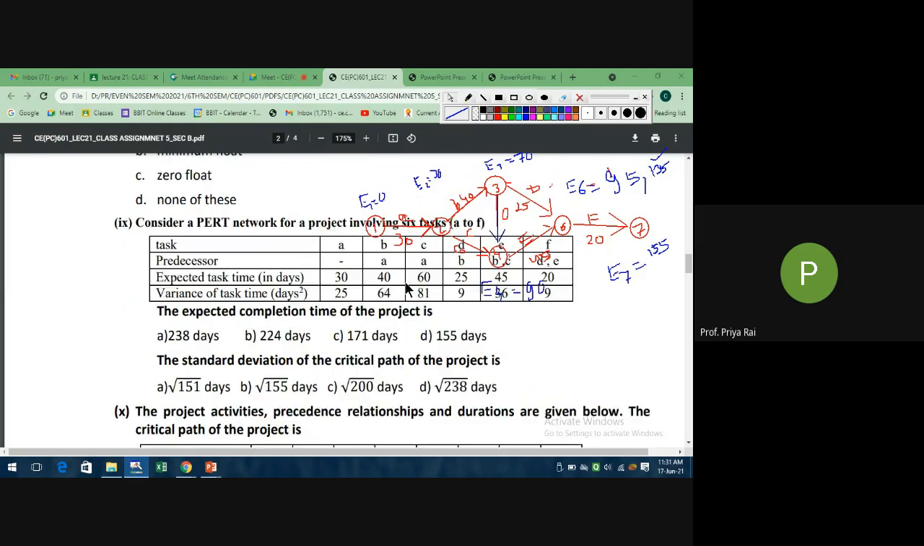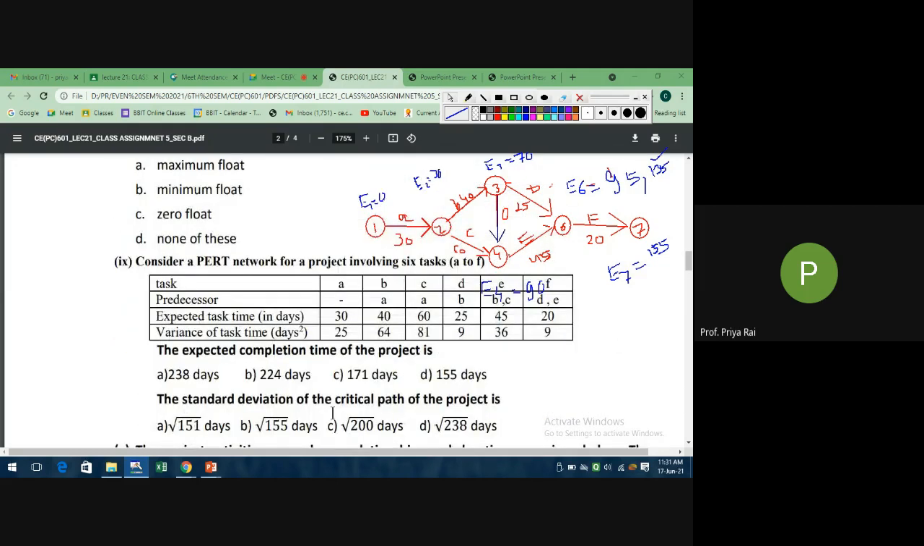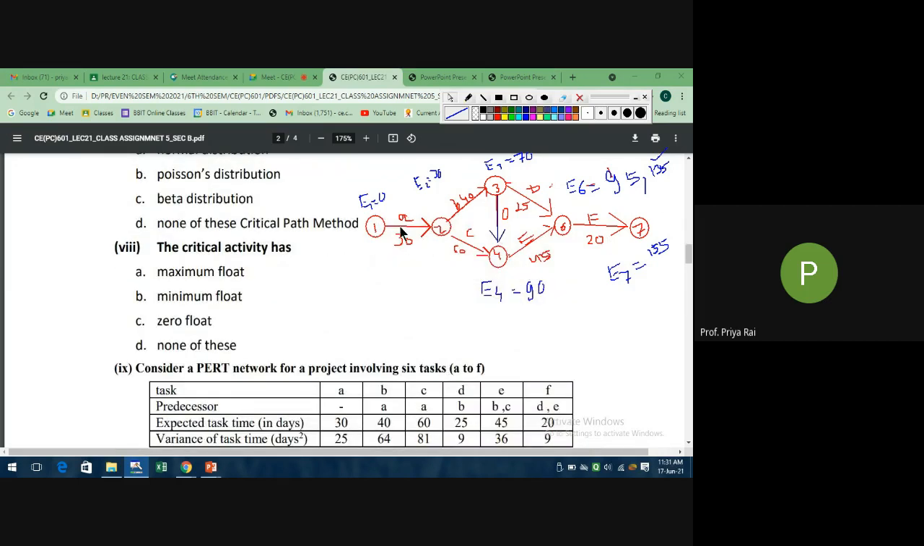Now they're telling to find the critical path and the standard deviation of the critical path. Among these paths, we have to find the critical path first. So tell me which is the longest path in this diagram. Which path gives you the longest duration? One path is 1 to 2, 2 to 3, 3 to 6, and another is 6 to 7. Another path is 1 to 2, 2 to 3, 3 to 4, 4 to 6, and 6 to 7.